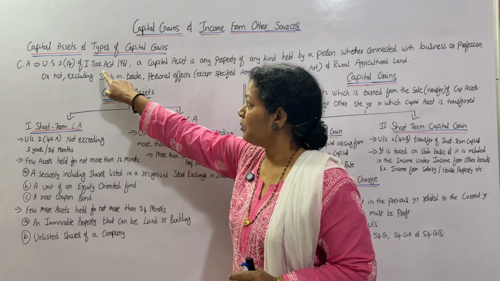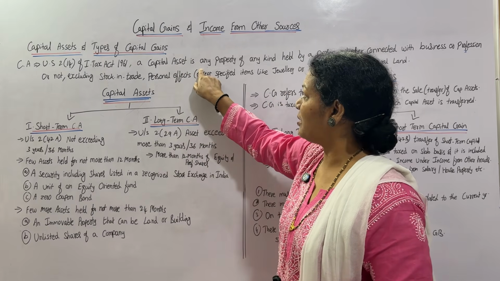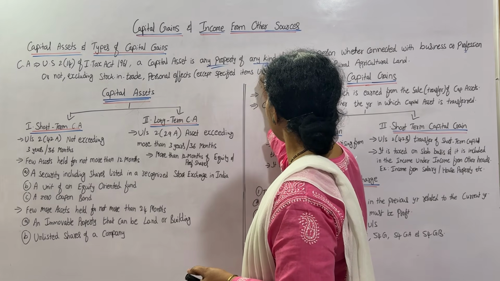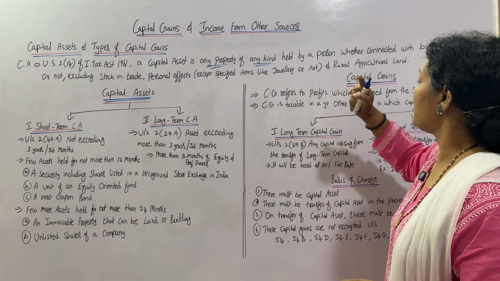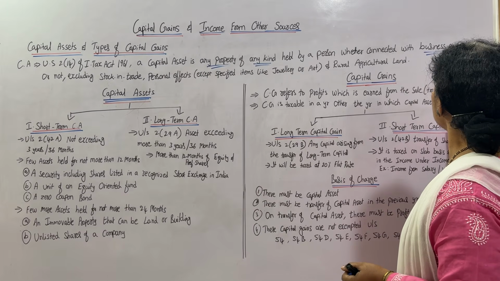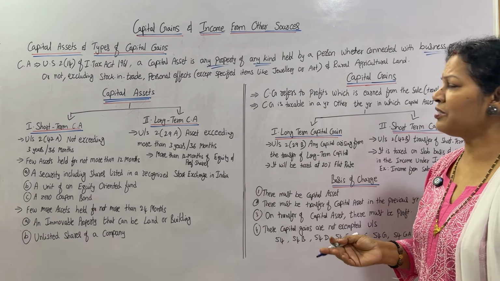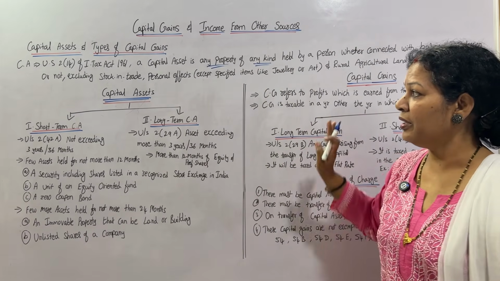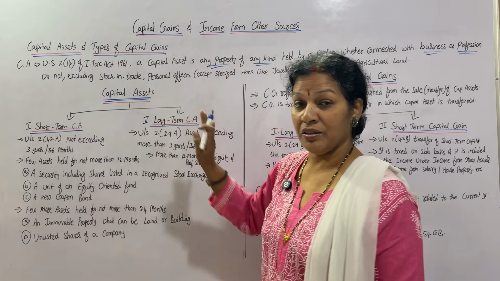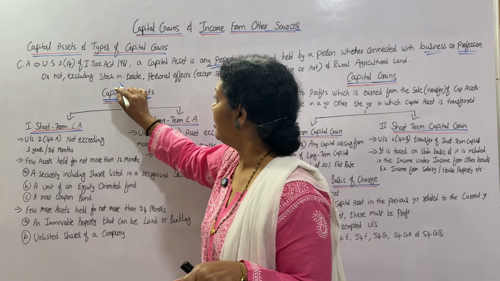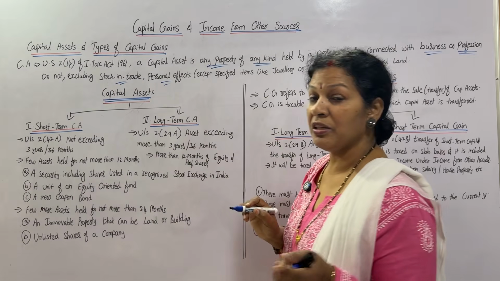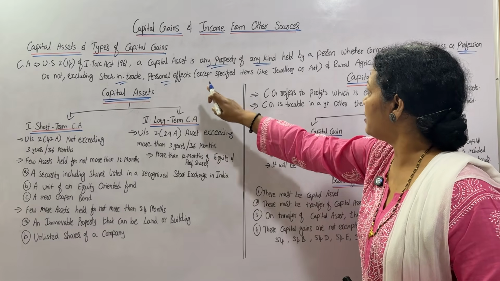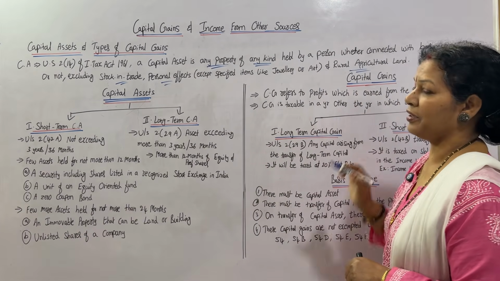As per that, a capital asset is any property of any kind held by a person, whether connected with business or profession, but excluding stock in trade, personal effects, and rural agricultural land.